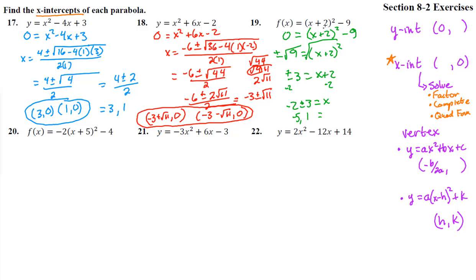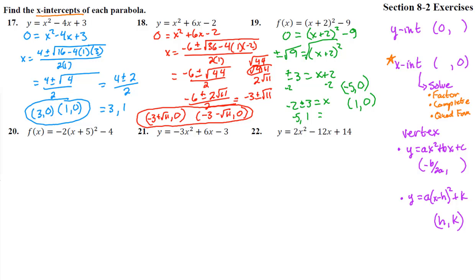Wow, that's fascinating. These guys right here, if we would have distributed x plus 2 squared all out and then subtracted 9, it would have factored. I wouldn't have guessed that. So we get negative 5 and positive 1. So we write it out as negative 5, 0 is one x-intercept, and 1, 0. And we note that these two intercepts represent that we have a U-shaped graph, and so we actually hit the x-axis twice. Good. All right, next one.